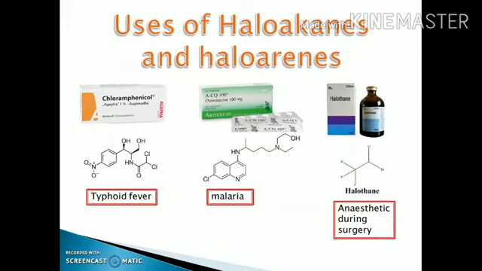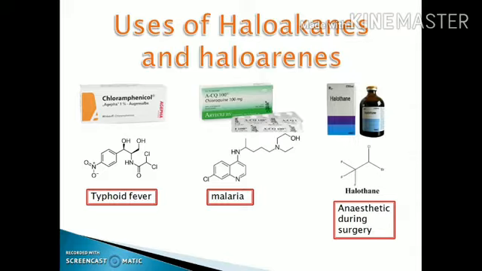Many halogen containing organic compounds are present in nature, and some of these are clinically useful. These classes of compounds find wide applications in industry as well as in day-to-day life. They are used as a solvent for non-polar compounds and as the starting material for the synthesis of a wide range of organic compounds.